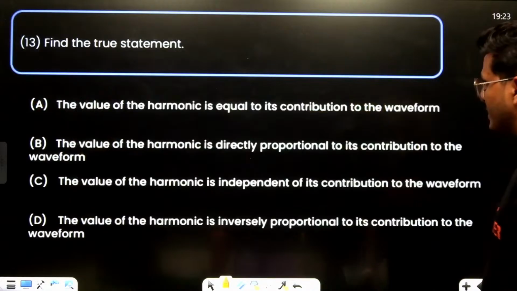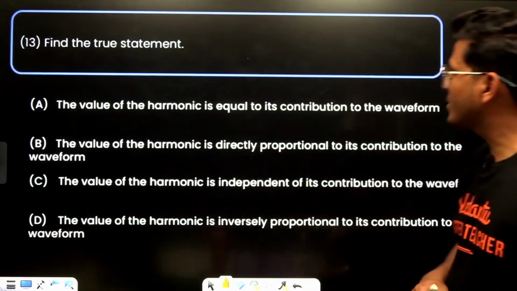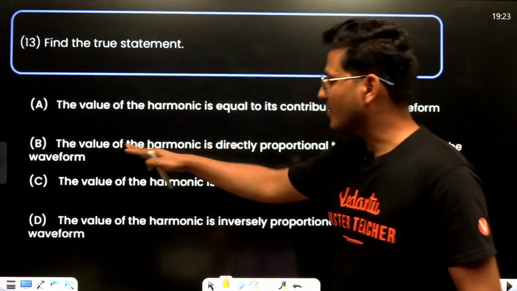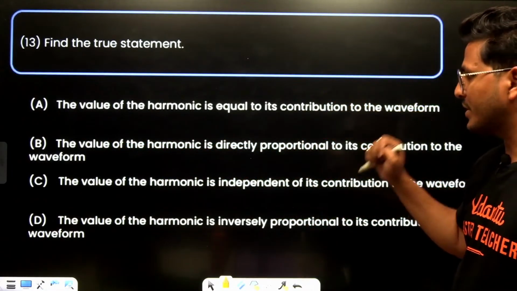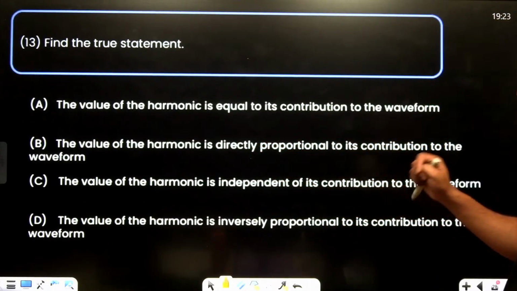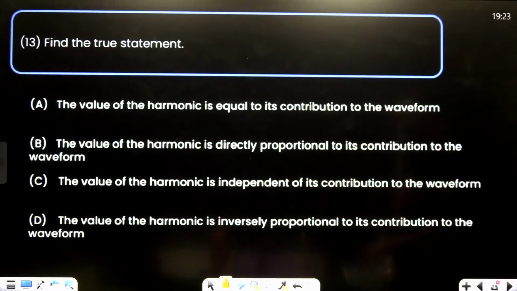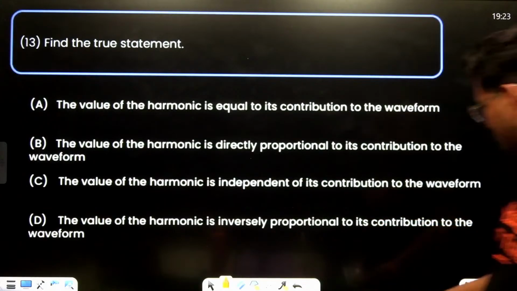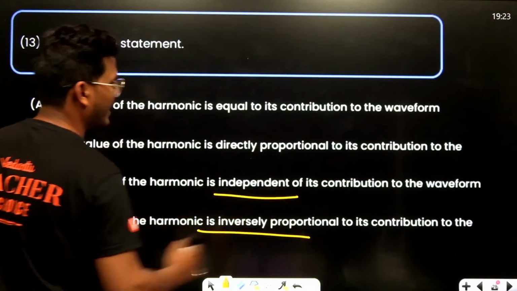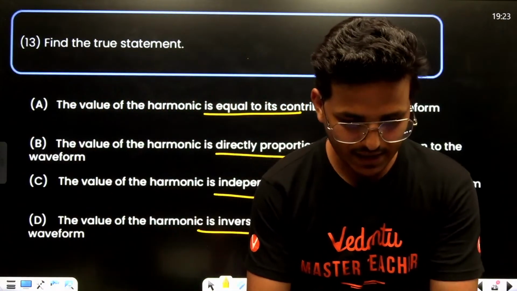Now moving to next. Find true statement. The value of the harmonic is equal to its contribution to the waveform; directly proportional; independent; or inversely proportional to its contribution to the waveform.